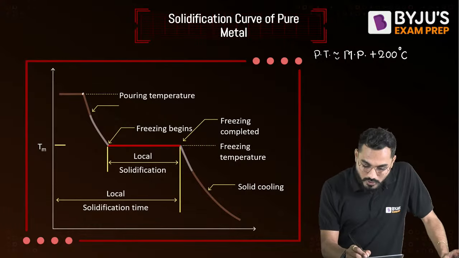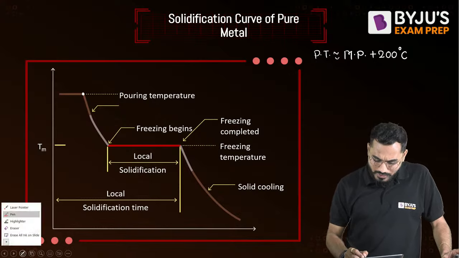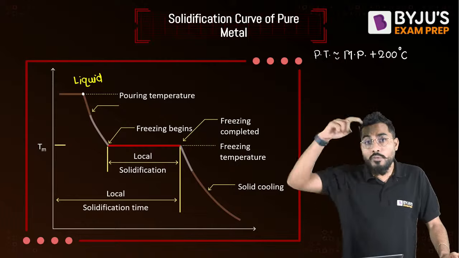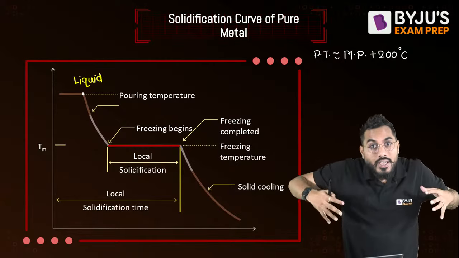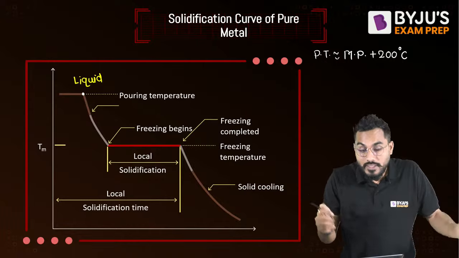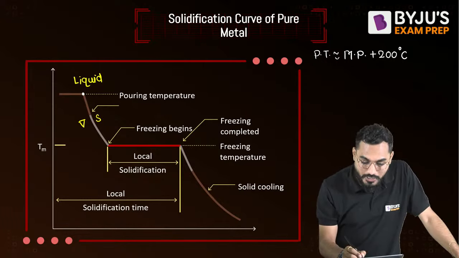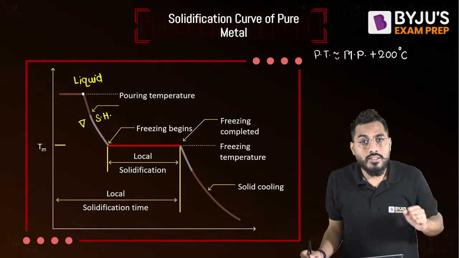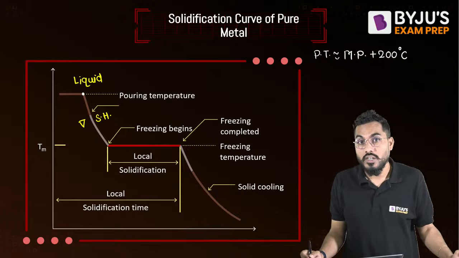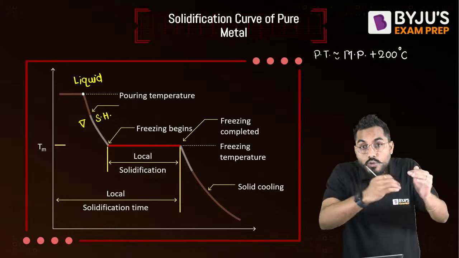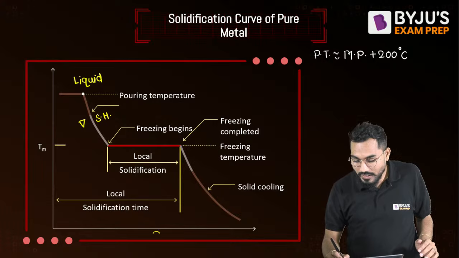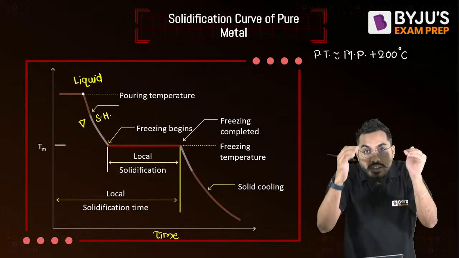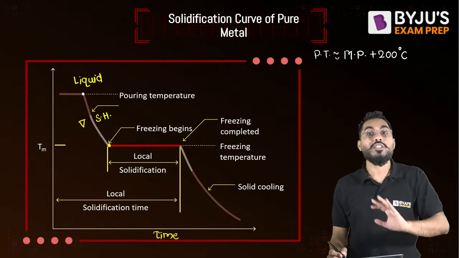Now, whenever we are pouring the molten metal, what is the state? We know the phase of the material is the liquid phase. We have started pouring the molten metal. The moment we start, it will come into the atmospheric air and start dissipating heat, the sensible heat, and the temperature will continuously reduce. Solidification takes place at one constant temperature, which is called the freezing temperature. Over a period of time, time is on the x-axis and temperature is on the y-axis. So the temperature reduces and falls down to one temperature called the freezing temperature.